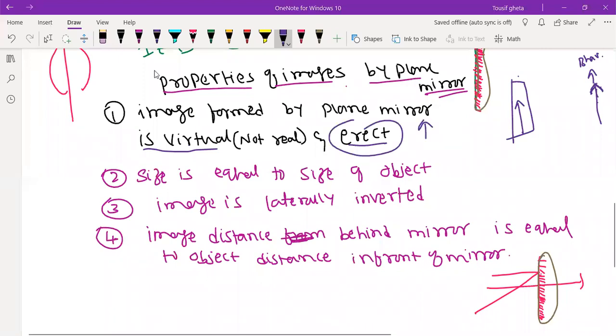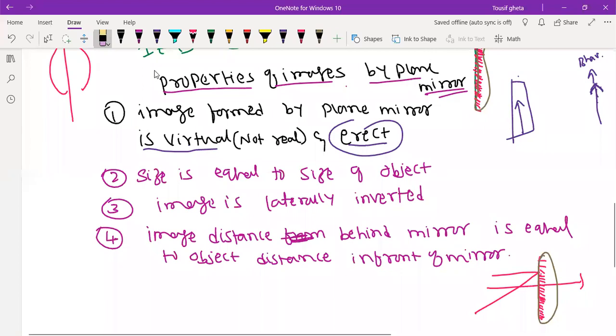Another word is there, that is called what? Inverted. The opposite of erect is inverted. Inverted matlab ulta. So Bhavna's image will form ulta, with head down and leg up. In the mirror, if you comb your hair in front of a mirror, you will get a seedha image only, upright. That is an erect image.